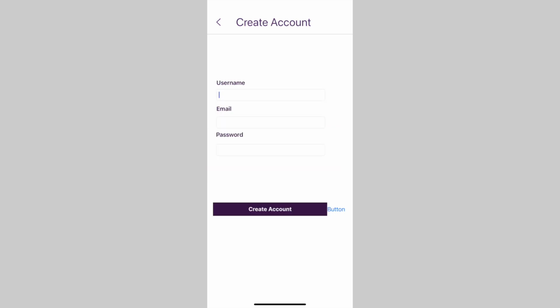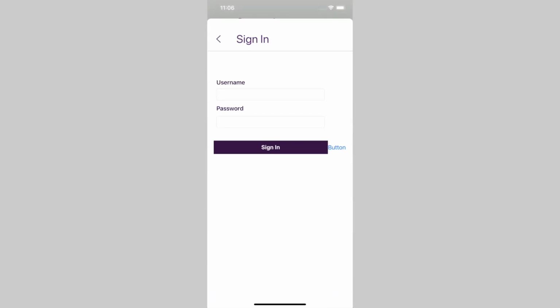If you're a new user, you can register an account by selecting a unique username, password, and email. In case the email or username is already taken, the user will receive a prompt. It is important to ensure that the chosen username and password meet the specified requirements. Otherwise, the user will receive a notification regarding the requirements. Once the account is created and approved, the user will be taken to the sign-in screen.